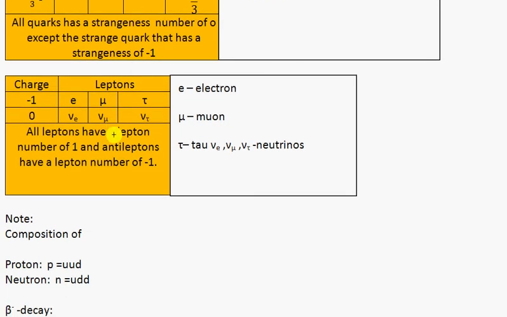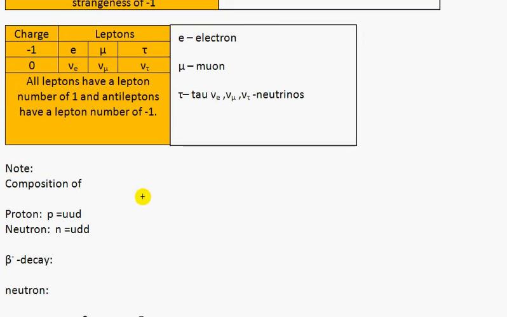Leptons: electron is a lepton. Also we have muon and tau. For each lepton we have a neutrino: electron neutrino, muon neutrino, and tau neutrino. Neutrino has charge 0, and electron, muon and tau have charge -1.